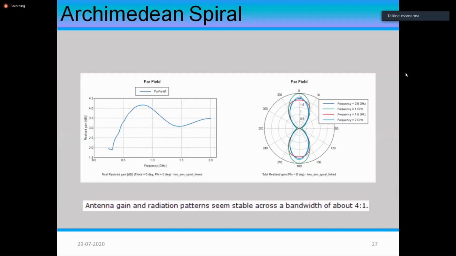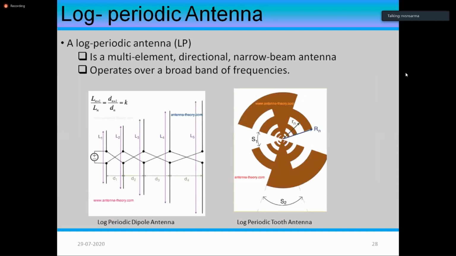On the left hand side again, you have the gain characteristic, and again it is increasing and decreasing, but more important on the right hand side, which you need to measure and find out for all your antennas, is your radiation pattern. The radiation pattern is reasonably okay. That's why 0.5 gigahertz to 2 gigahertz variation is considered in these cases. And if you want to use much higher bandwidths, then we use log periodic antennas.